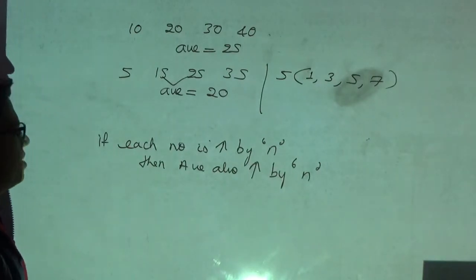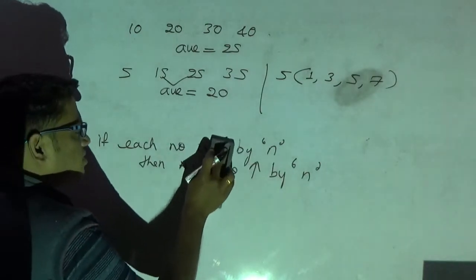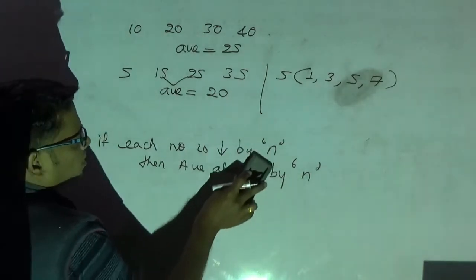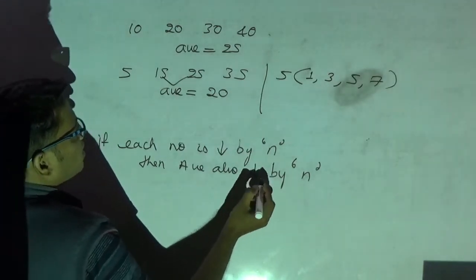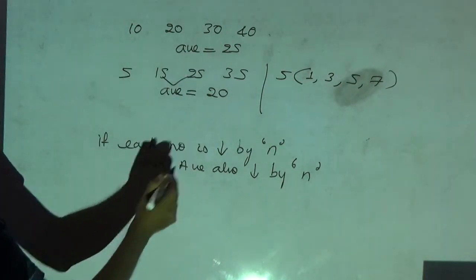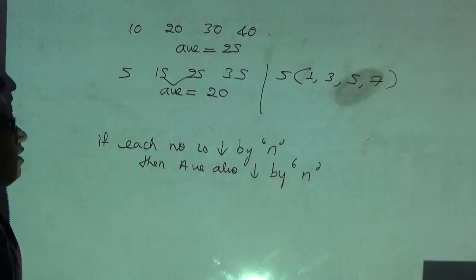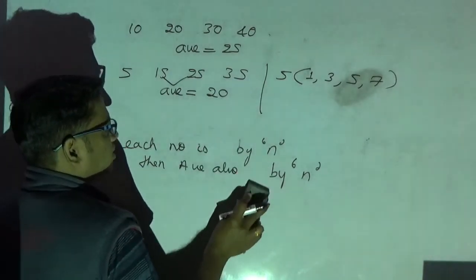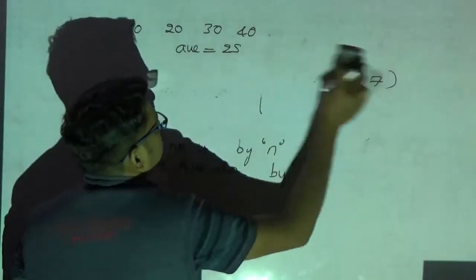Now that means I can tell if each number is reduced by a certain quantity n, then average also reduces by the same quantity n. So each number is reduced by 5, average also reduced by 5. Therefore I can tell if each number is reduced by n, average also reduces by n. Hope this concept is clear. I will explain one more concept. Please observe.